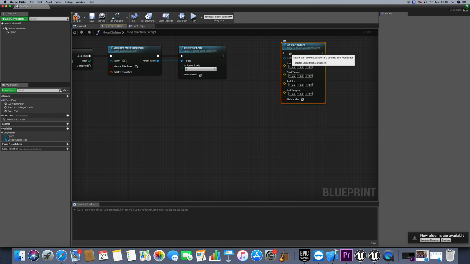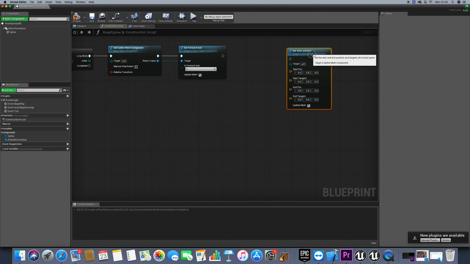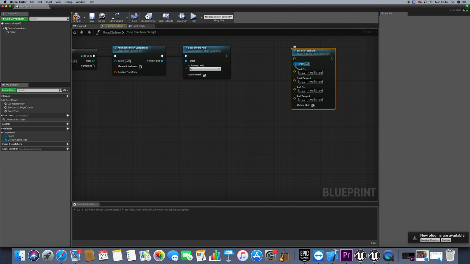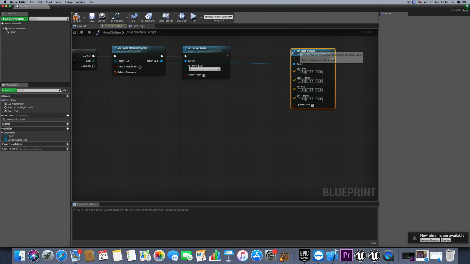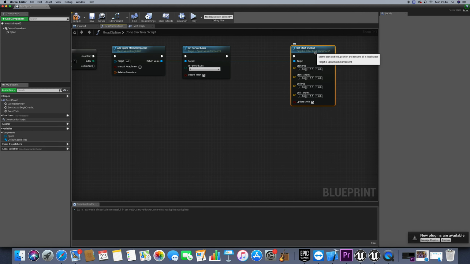So set start and end, and for that we see first of all, what is the target? So what we are deforming. Actually we are deforming that mesh, which is the brick. That should be executed at every step in that loop. We have starting position, starting tangent, the tangent vector, ending position, and ending vector.